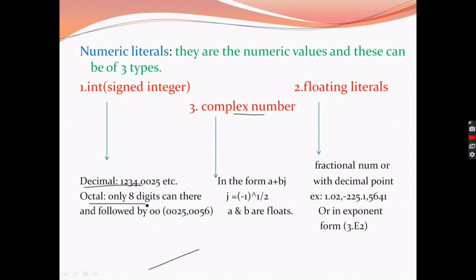In octal, there can be only 8 digits, from 0 to 7. Floating literals are those which contain fractional numbers, decimal point numbers. And complex numbers are those which are represented in the form a plus bj, where a and b can be any floating numbers and j has a value of square root of minus 1.